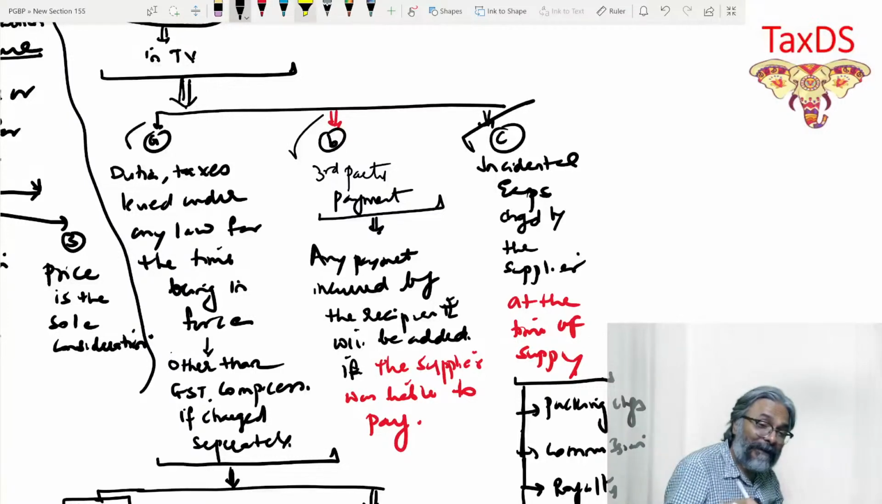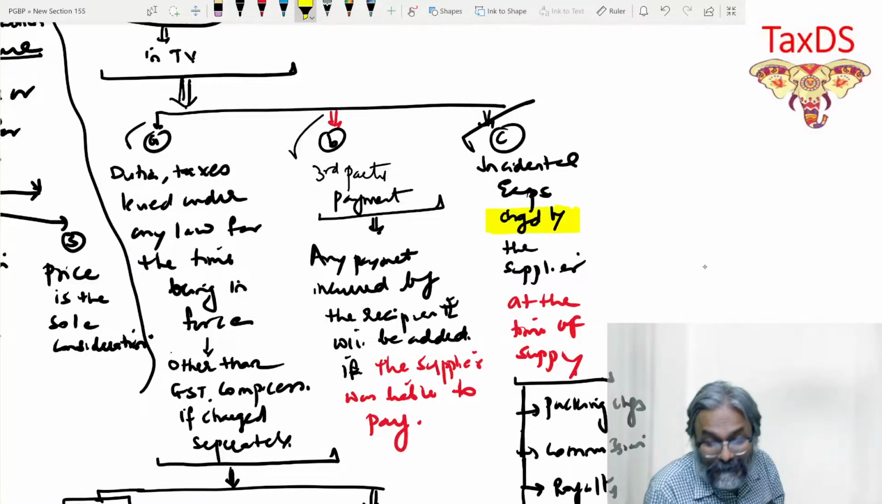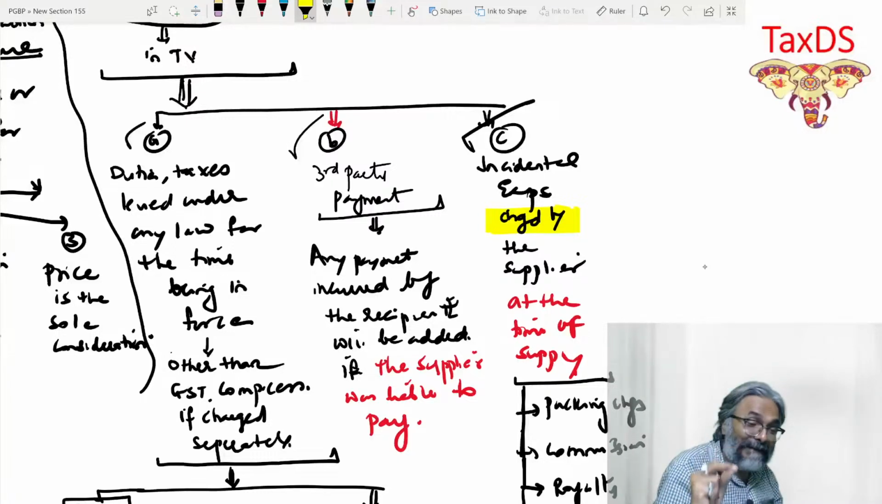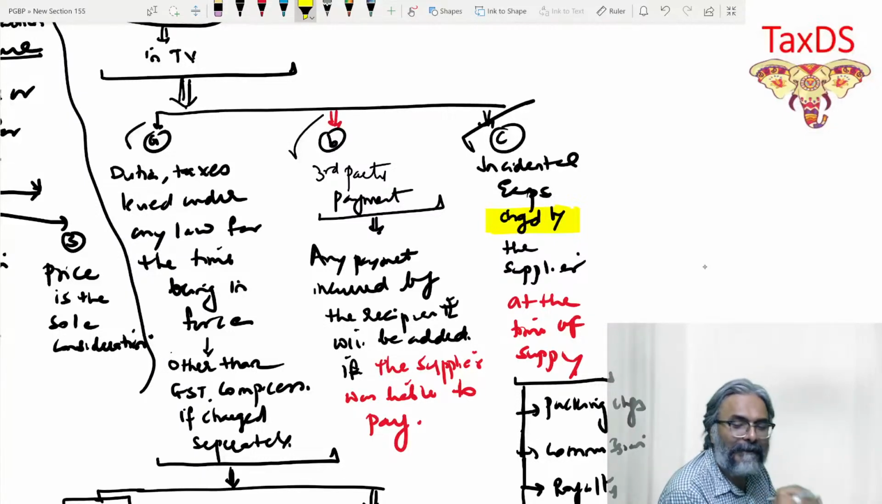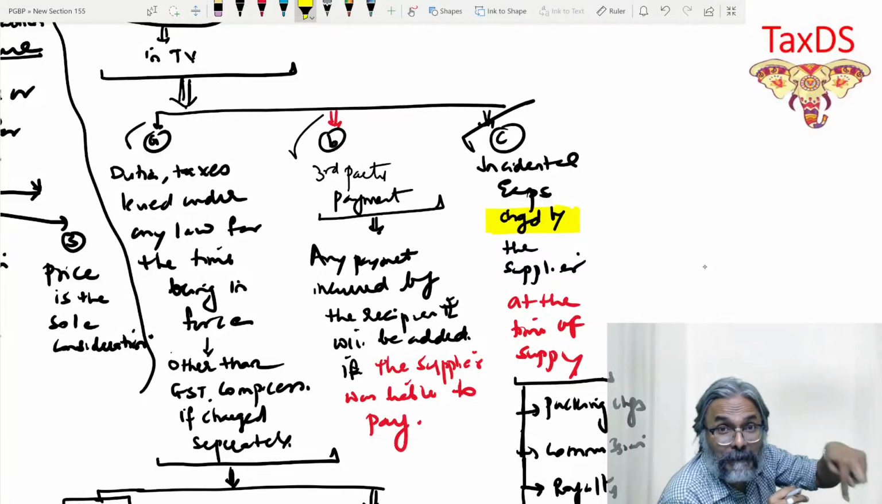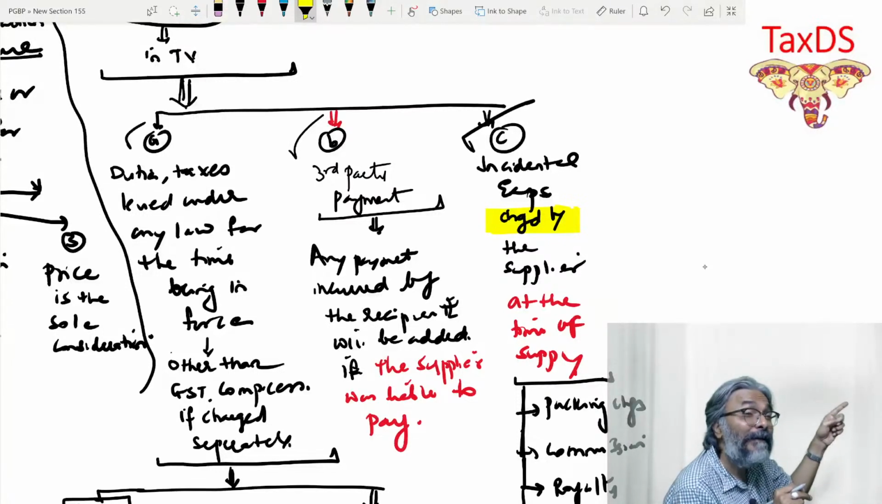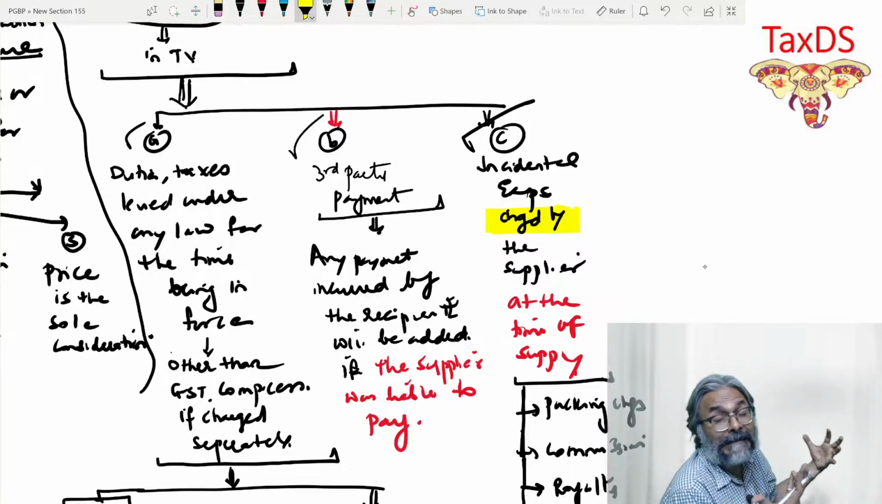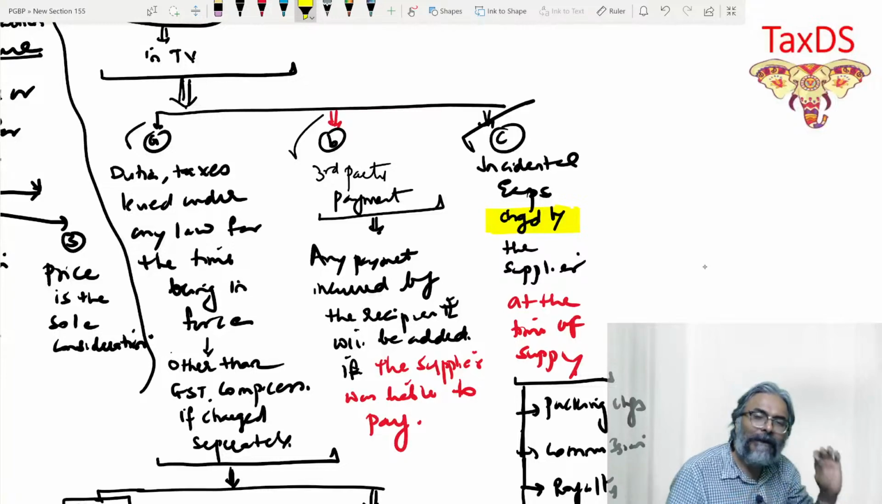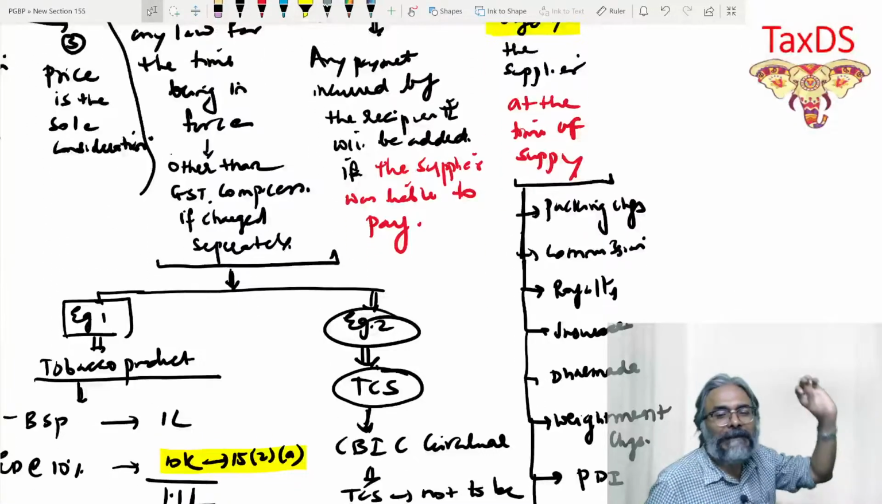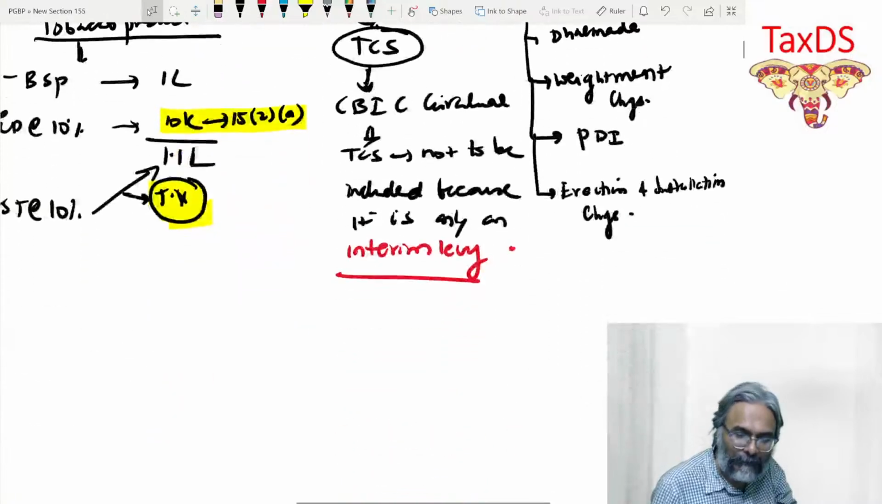The answer is no, because this expense should be charged by the supplier, and that is the reason why I deliberately didn't highlight this word. What is that word? Charged by the supplier. So over here, the rent is charged, but the municipal tax is borne by the supplier. You are bearing the municipal tax, not charging it. Therefore, it will not be a part of the transaction value. Is that particular point clear to all of you?